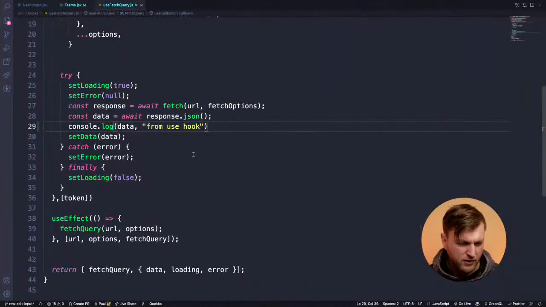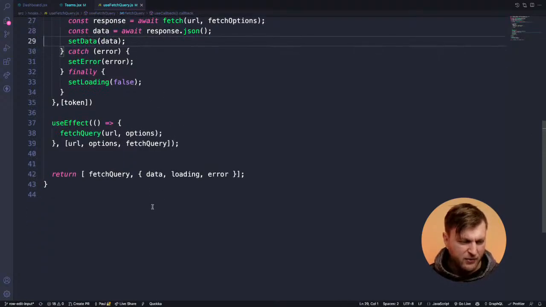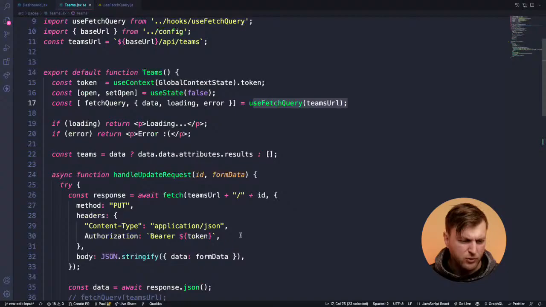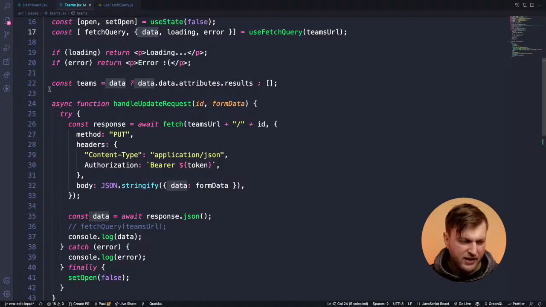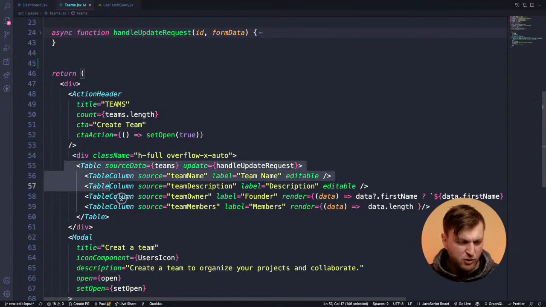If I show you the hook here, notice how once I get the data, I'm setting that data to state. And what I'm returning is my data from state, my loading state, and my error. So what I'm able to do now in my team component is say, if it's loading, show the loader. If it has an error, show the error. And if it's not loading and it doesn't have an error, just use the data, right? And so what I'm doing is taking that data, and we're going to talk about this later, don't worry about it. I'm taking that data that we got, and I'm passing it into my table component.